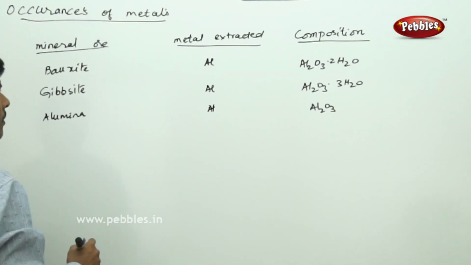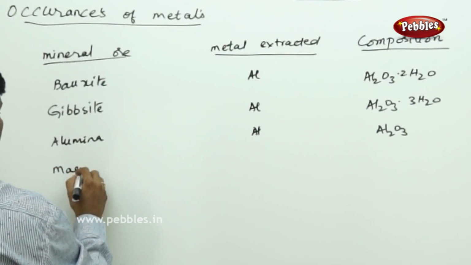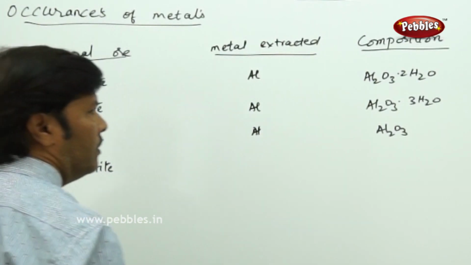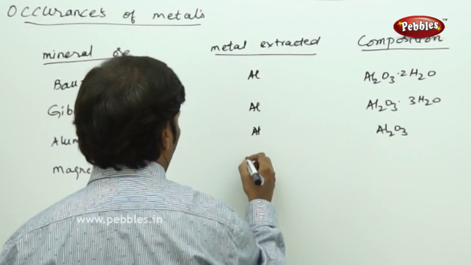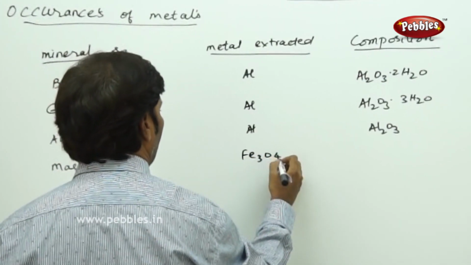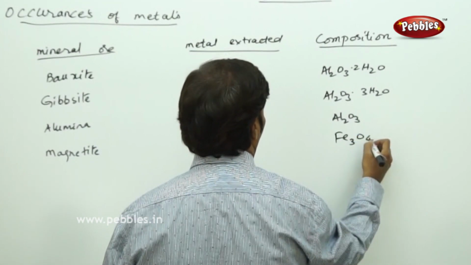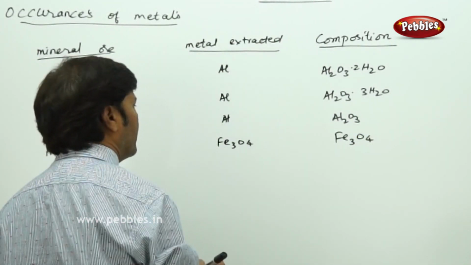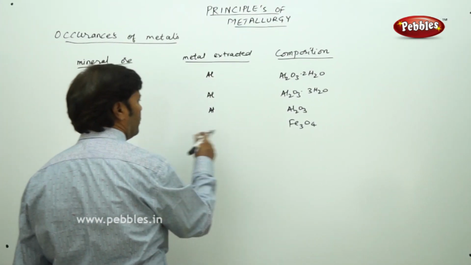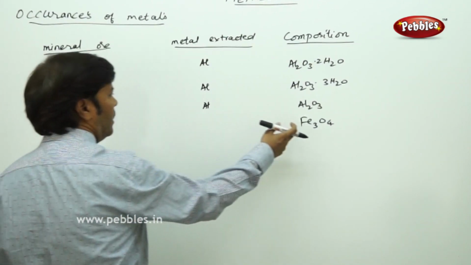Sometimes it is magnetite, Fe3O4, metal to be extracted is iron. I repeat, so here metal to be extracted is iron and the mineral ore is magnetite, oxide of iron.